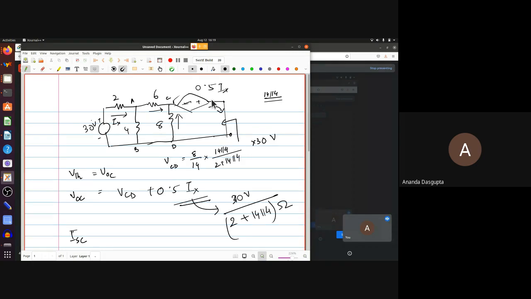So one easy way to do it would be use the mesh method, simply. And that will be pretty easy to use. You just use the mesh method, put I1, I2, I3. And I3 is actually the short circuit current, so you just have to find out I3. That would actually be the cleanest and easiest way of finding out the answer.